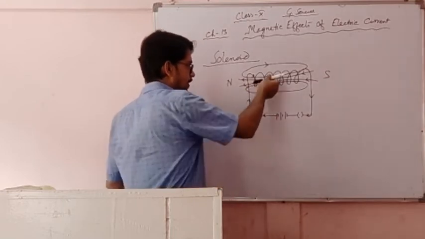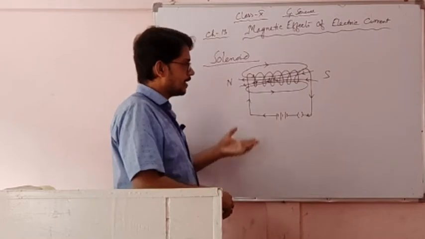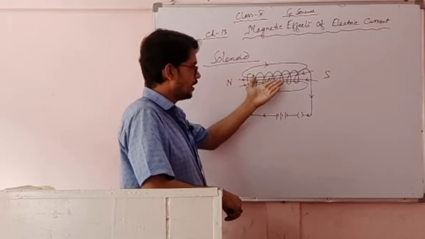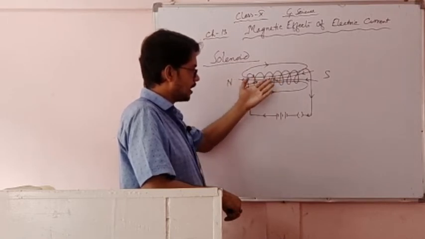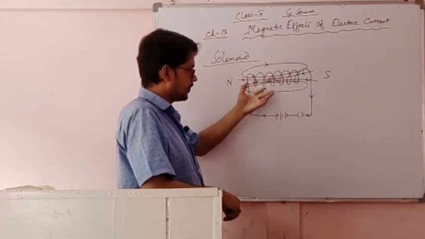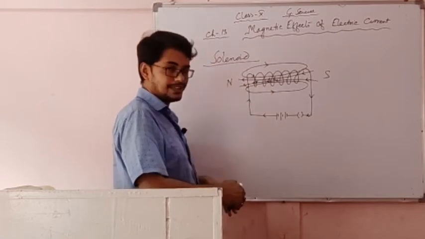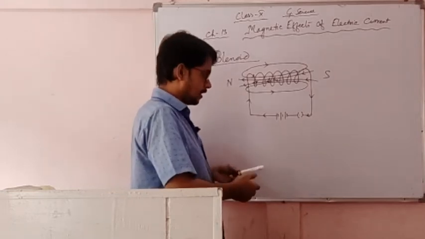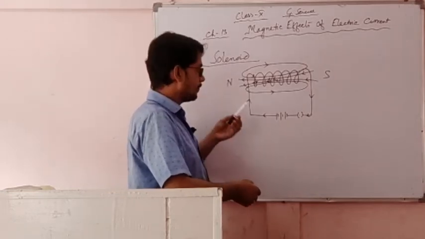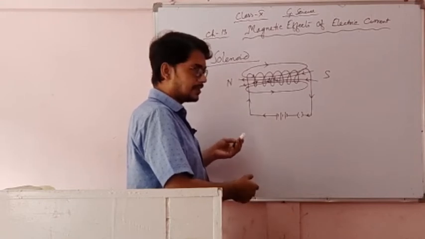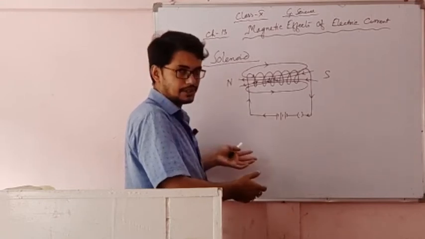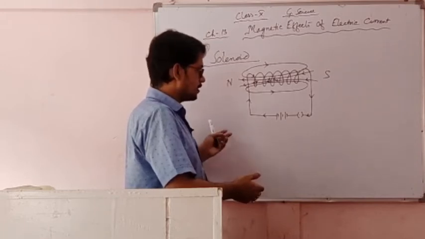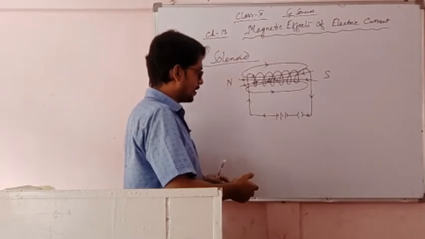Instead of soft iron, if we use Alnico, Nipermag, these alloys, or stainless steel, and place it inside this solenoid and pass the current for a long time, then that stainless steel or Alnico or Nipermag can become a permanent magnet. Whatever magnets we are using nowadays are normally prepared like this. So these alloys are used to make permanent magnets.